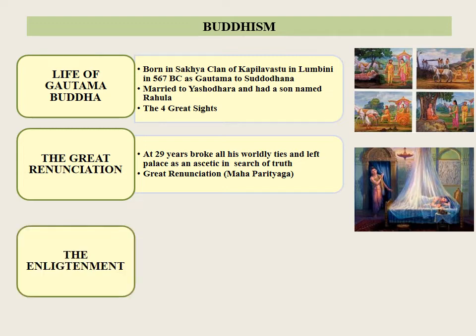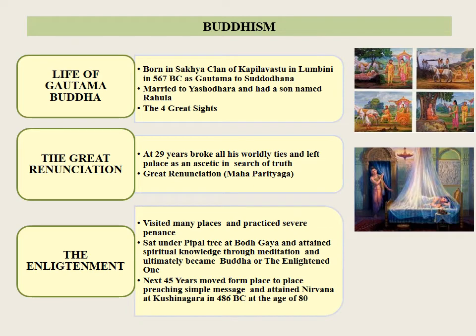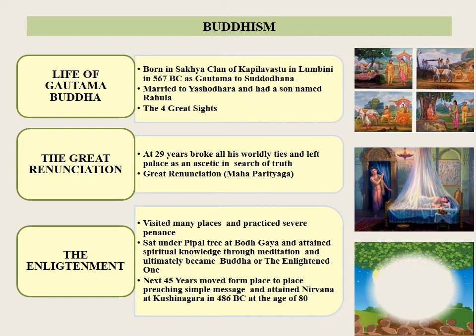The enlightenment. Gautama visited many places and practiced severe penance. He sat under a peepal tree at Bodh Gaya and attained spiritual knowledge through meditation and ultimately became Buddha, the Enlightened One. For the next 45 years he moved from place to place preaching simple messages, and attained nirvana at Kushinagara in 486 BC at the age of 80 years.